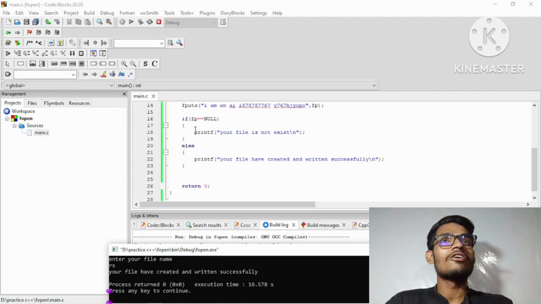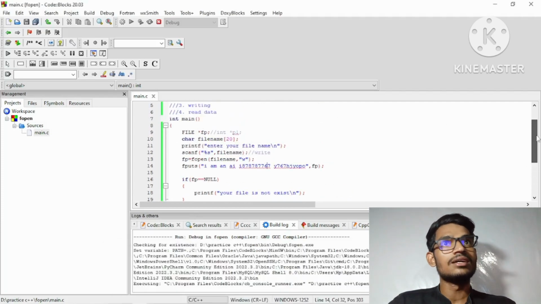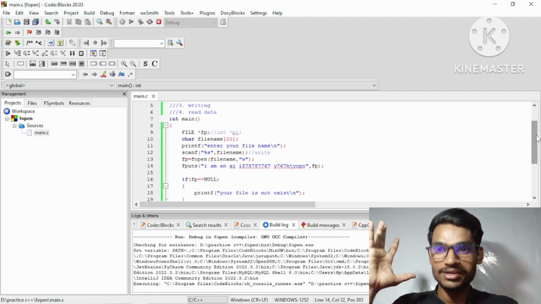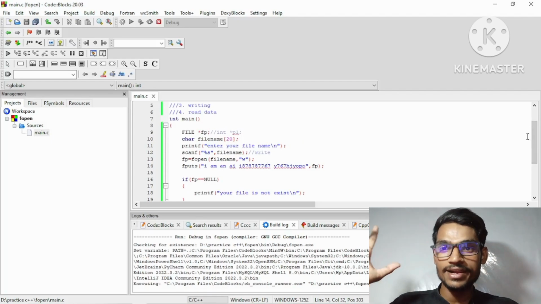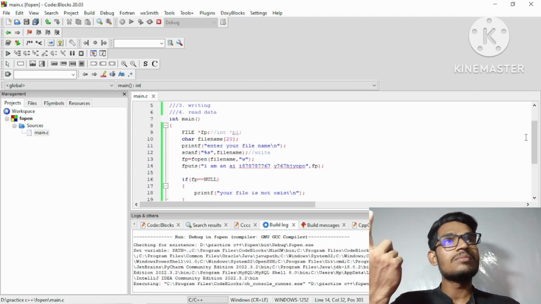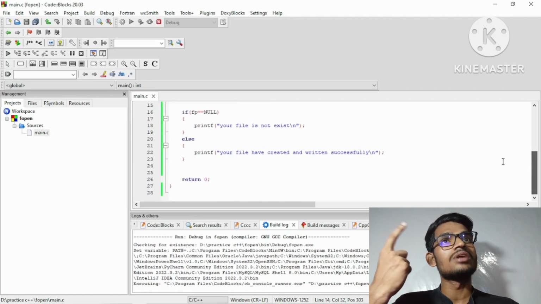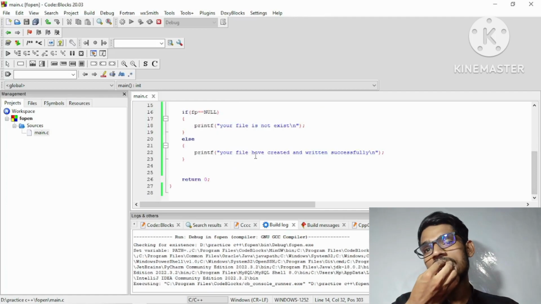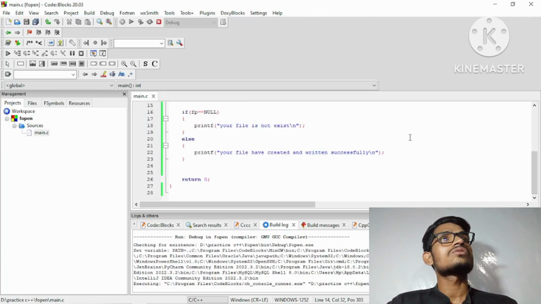So here we give one message that your file does not exist. And if our file pointer is holding the address of our given file, at that time this will give the message that your file has been created and written successfully.